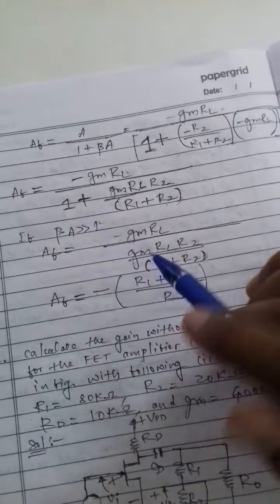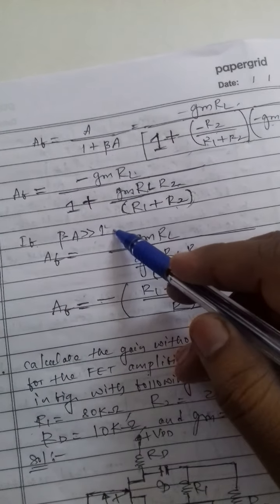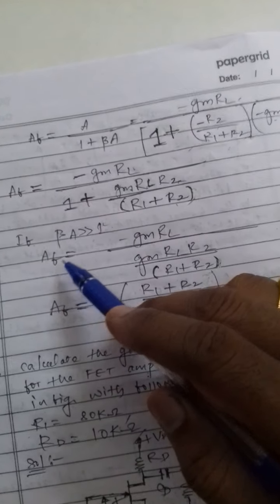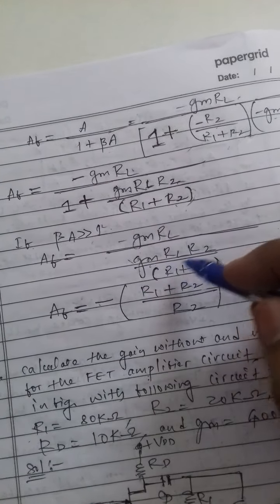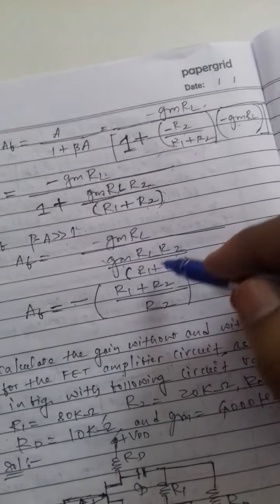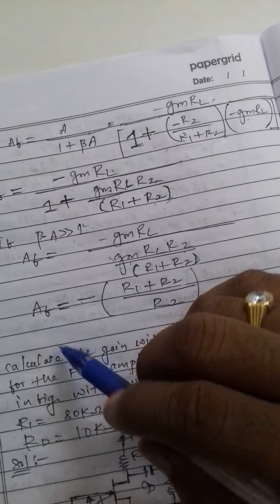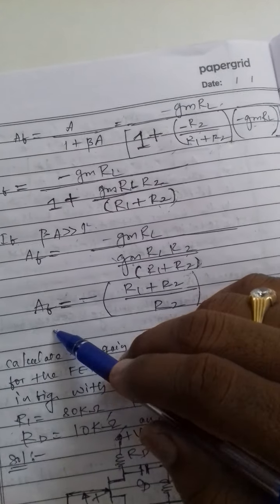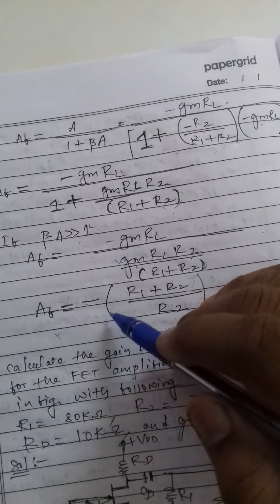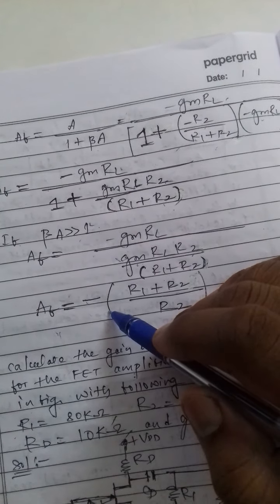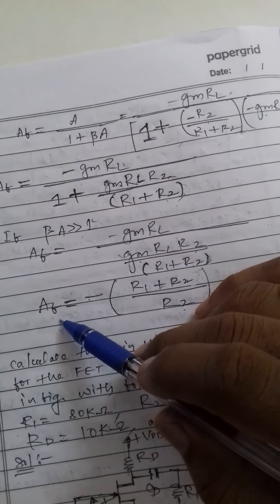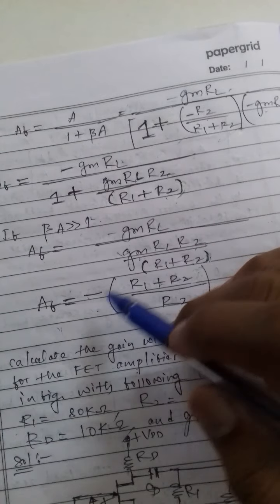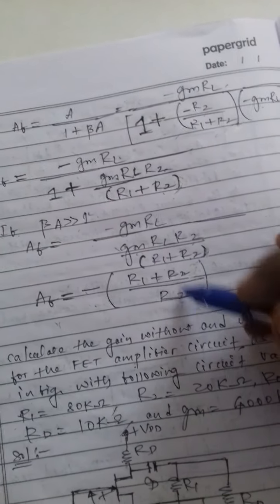So if beta A is much greater than 1, the gain of the amplifier with feedback is minus gm RL upon gm RL R2 upon R1 plus R2. So the gain of the amplifier with feedback, AF, is equal to minus (R1 plus R2 upon R2).